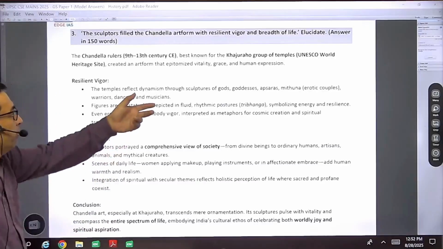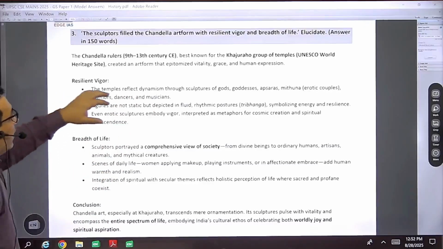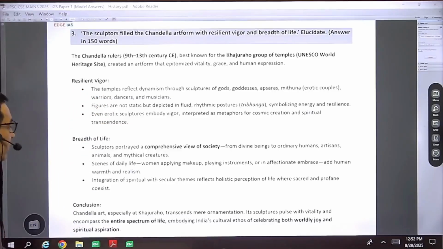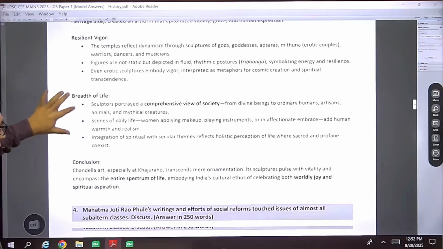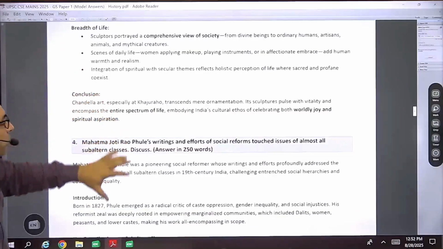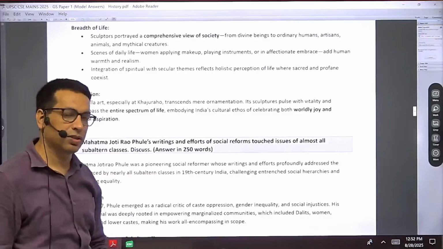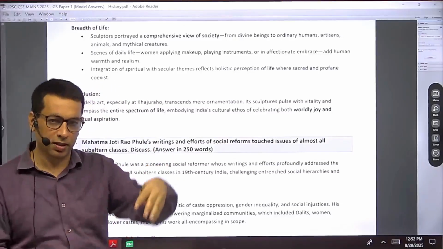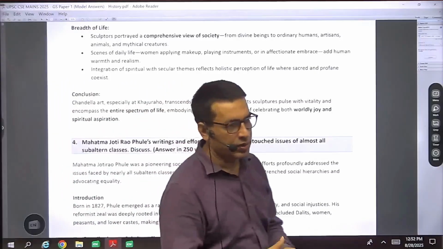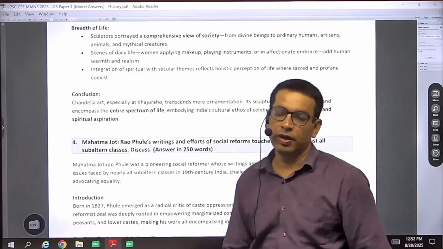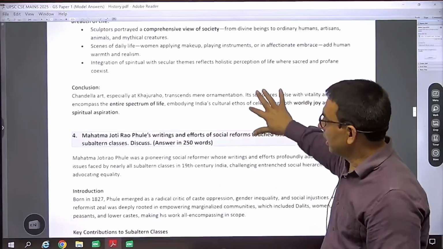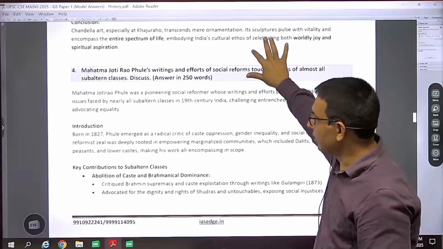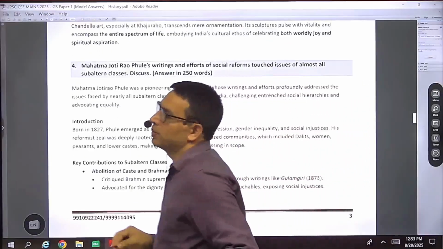These are the two important aspects: in their sculpture the resilient vigor is there, and they have made their sculpture multi-dimensional, so the breadth of life is also there. These two unique features of their sculpture make a difference between other sculptures of the time and the Chandela contributions in the field of sculpture. So this is another important question related to UPSC this year.